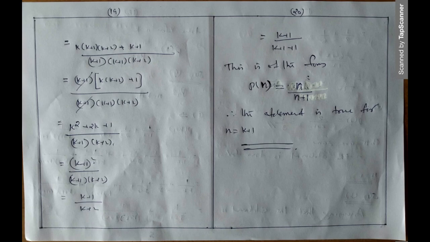Then the fourth step will give you the correct answer, and this will be of the form P of n. For this question, P of k plus 1 should be of the form k plus 1 divided by k plus 1 plus 1. That is according to the nature of the question. Okay, this is the problem under the principle of mathematical induction.